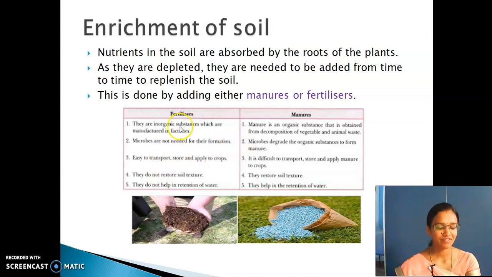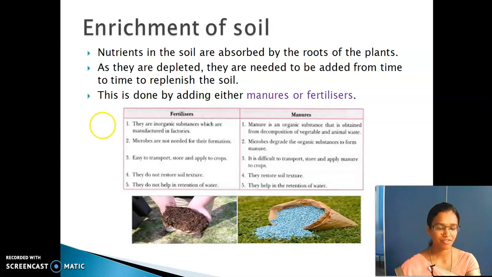So, these fertilizers are prepared in the factories. They are chemicals. So, they are harmful to human beings, to soil and also to water. By continuous addition of fertilizer to the soil, it would lose the nature of the soil. This would lead to loss of nature of soil.